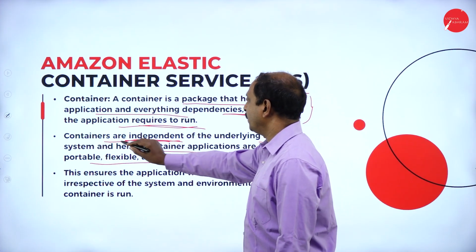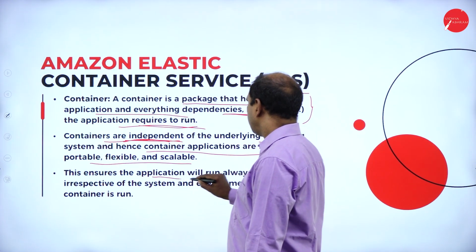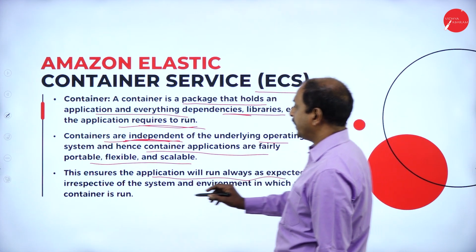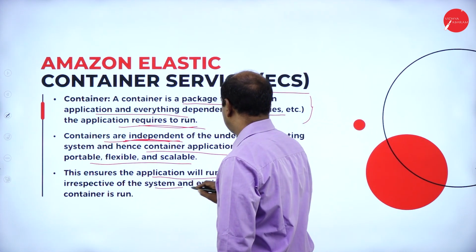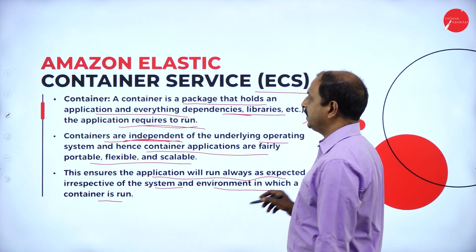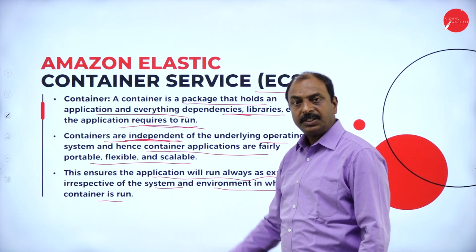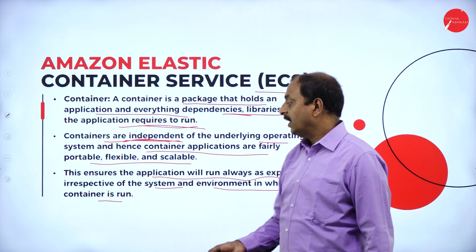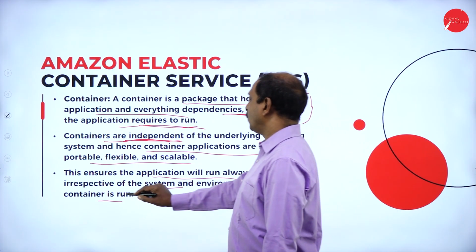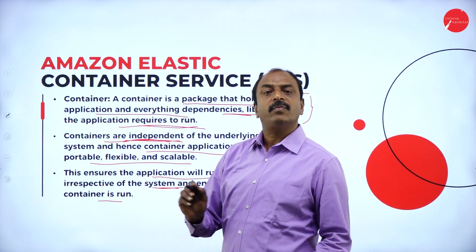That is the meaning of containers are independent, and this ensures the application will always run as expected, irrespective of the system and environment in which a container is run. So all the applications inside the container can run irrespective of the system, platform or environment.